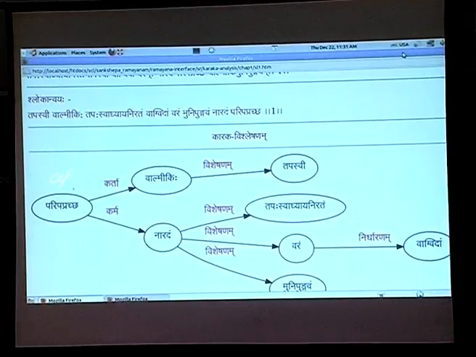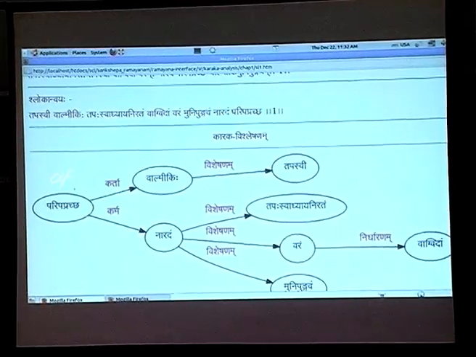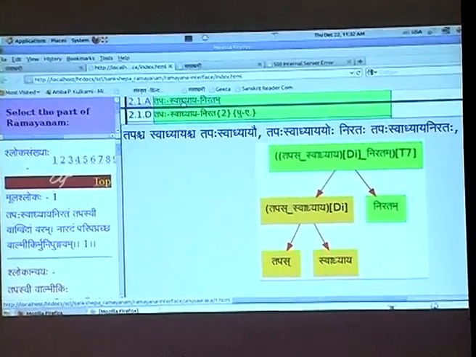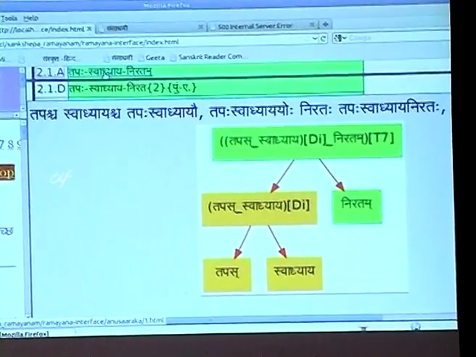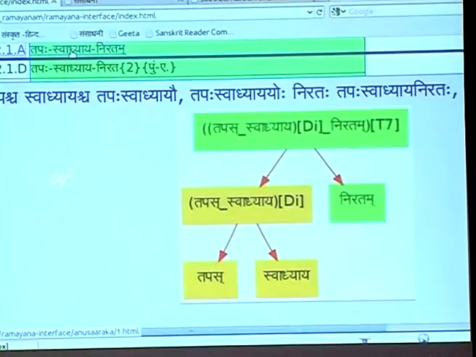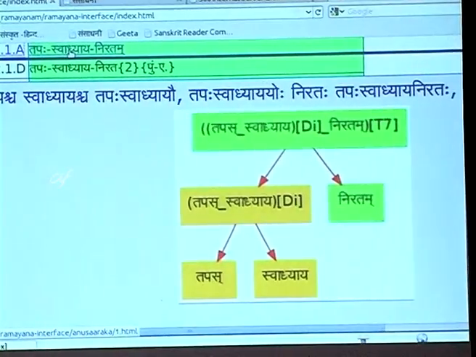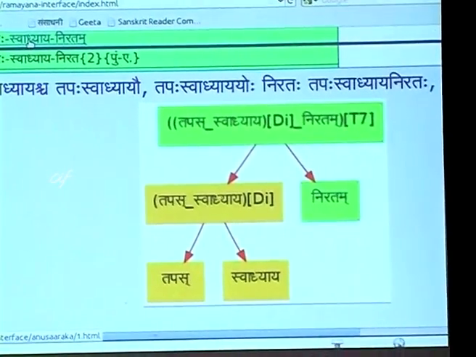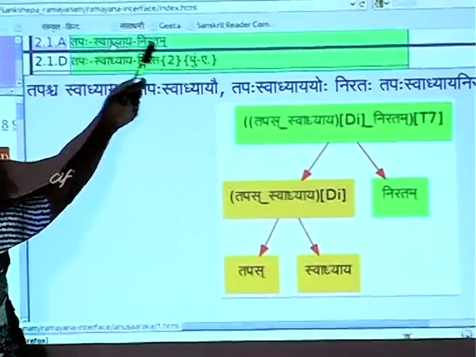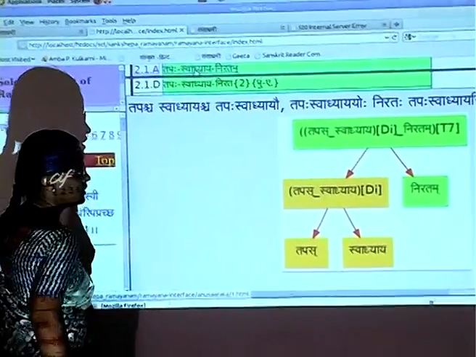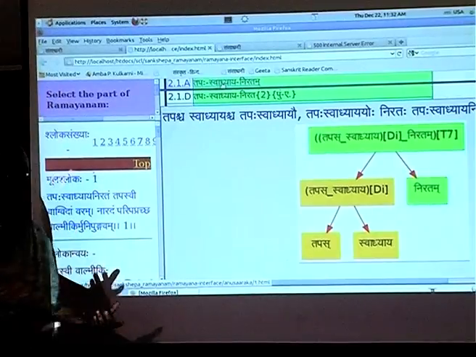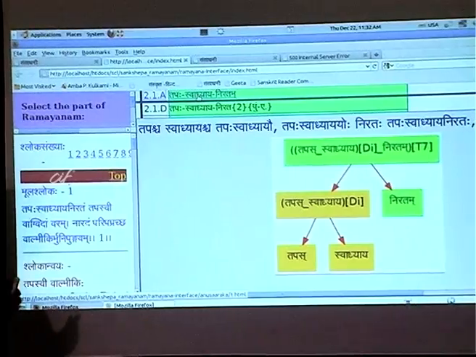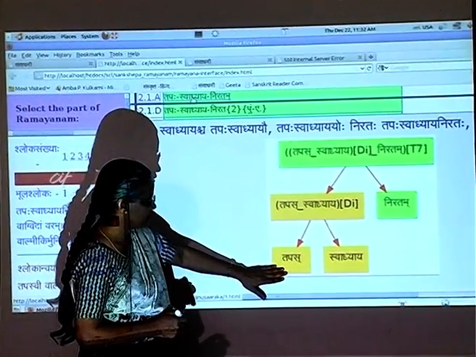If we want to understand the meaning of each of these compounds further, Tapasvadhyaya Niratam, what does it mean? First, as I told you, we should have the Samasta Pada Vicheda, what are the components in it? The components involved in this compound are Tapasvadhyaya and Niratam. We should also know how they are grouped together to get the meaning. Here we have help.